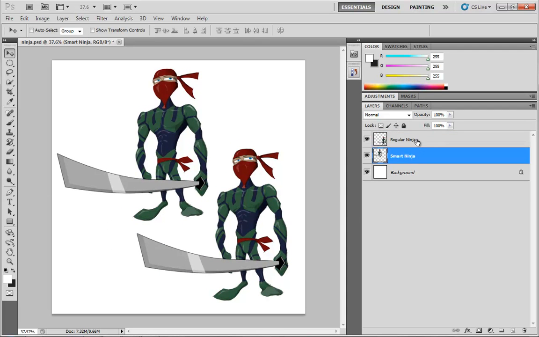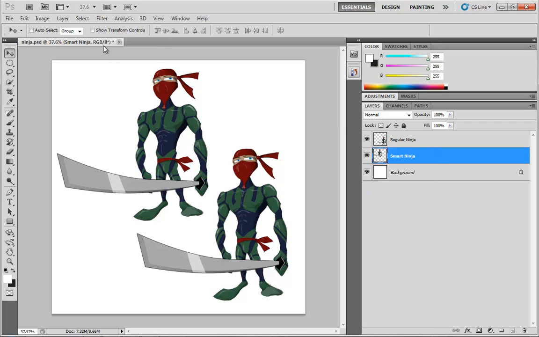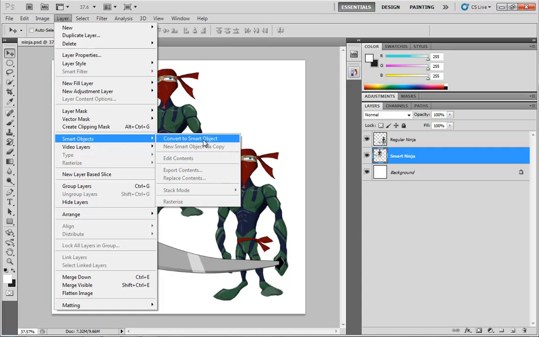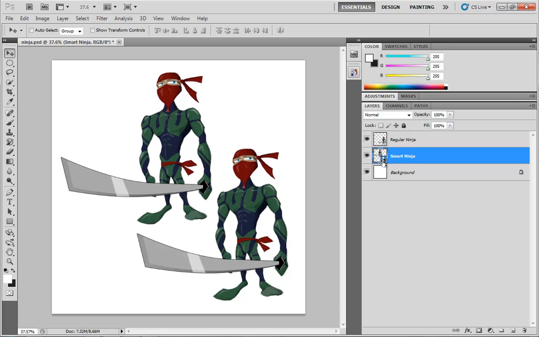It's hard to tell one from the other at the moment, but what I'm going to do is take my smart ninja and right-click on it, and we have the ability to convert this to a smart object. Alternatively, we can go under Layer, go down to Smart Objects, and choose Convert to Smart Object as well. Now notice there is a difference between the two icons. The Smart Ninja, who's now up here, he has a little tiny Smart Object icon, kind of like a sub-icon in the lower right-hand corner of his thumbnail.